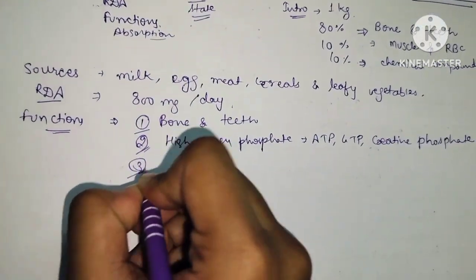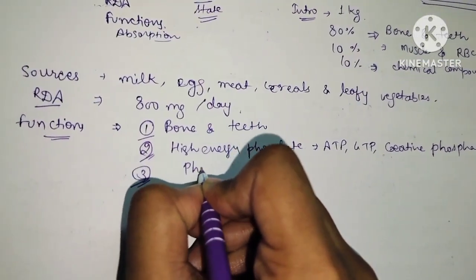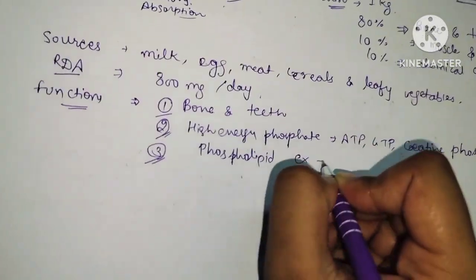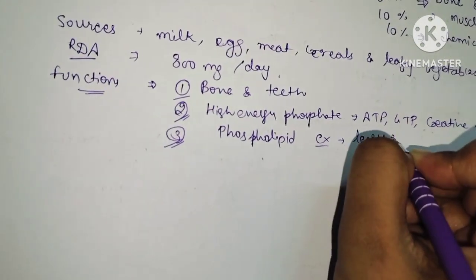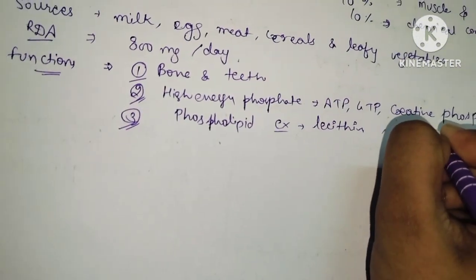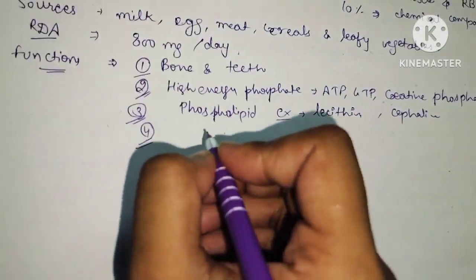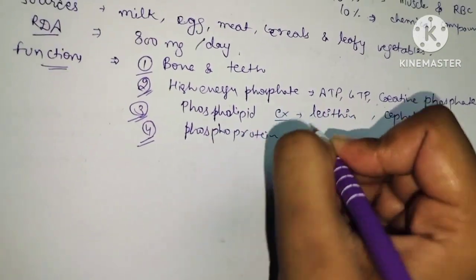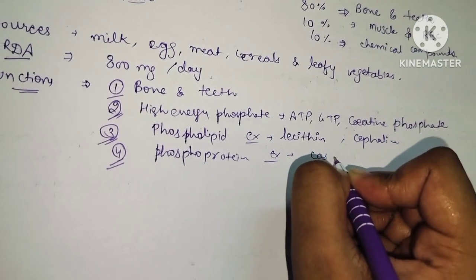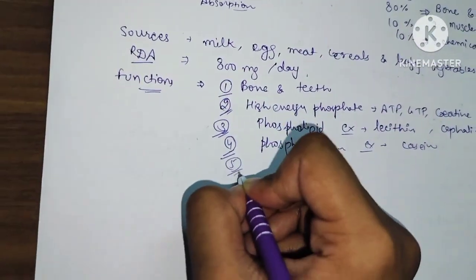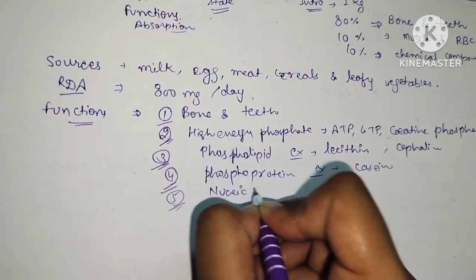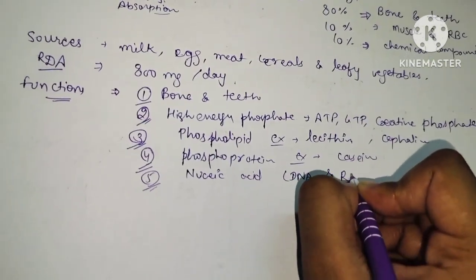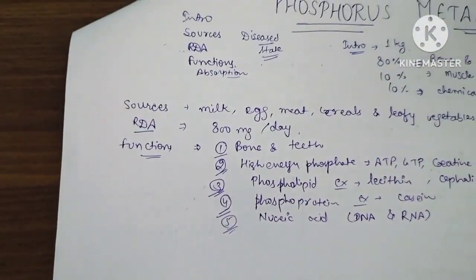Third function of phosphorus: it is required for the formation of phospholipids. Example, lecithin and cephalin. Fourth function: phosphorus is required in the formation of phosphoproteins like casein. Fifth, it is required for the formation of nucleic acids, DNA and RNA. Nucleic acid is a polymer of nucleotides.